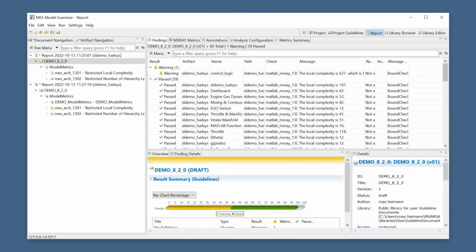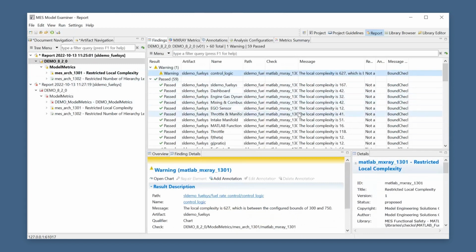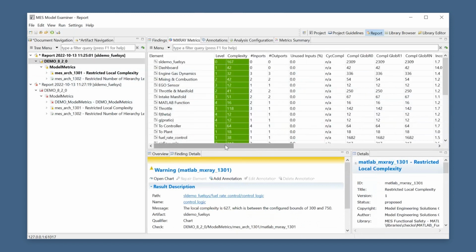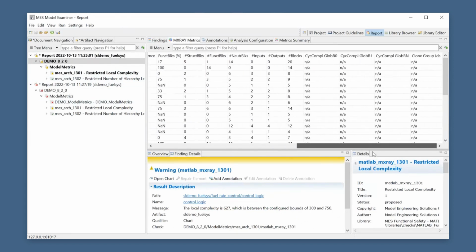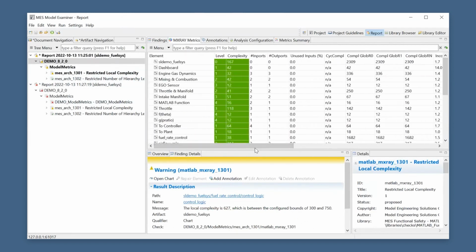I think you already know that we have a lot of numeric modeling metrics for our customers available in MXAM, which can be integrated in the analysis with modeling metric checks like our MES ARCH 301 or 1302, which will generate us a lot of findings for complexity metrics or other metrics in the model. And of course, you already know maybe that there are a lot of other metrics which are available for each analysis. So there's a very long list here. And in the past, it was only possible to check a few of them as MXAM checks.